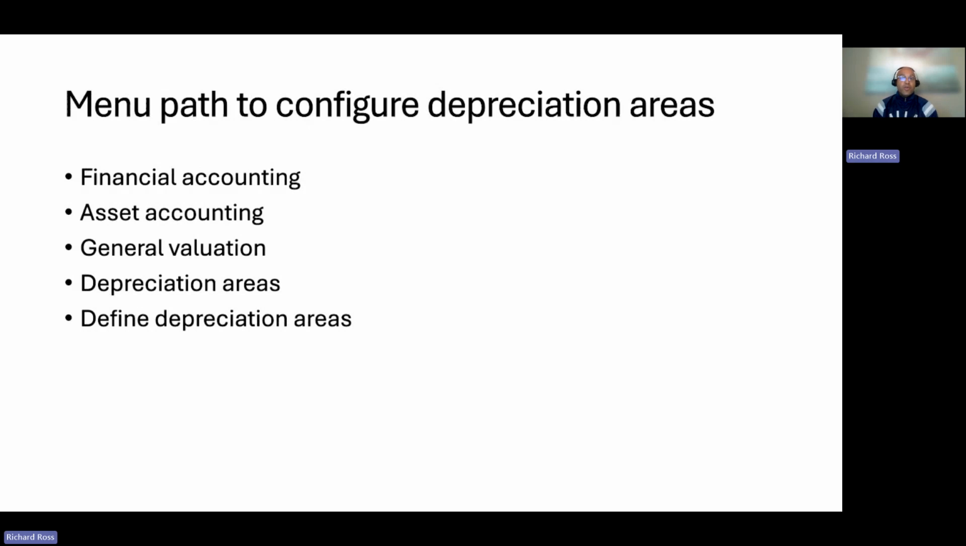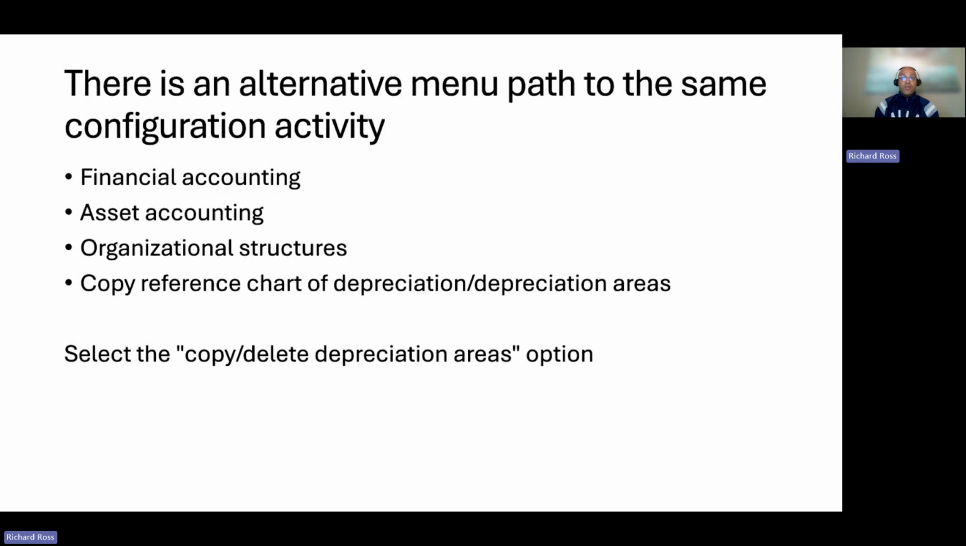Menu path to configure depreciation areas: Financial Accounting, Asset Accounting, General Valuation, Depreciation Areas, Define Depreciation Areas. There's an alternate menu path to the same configuration activity, which happens a lot in SAP: Financial Accounting, Asset Accounting, Organizational Structures, Copy Reference Chart of Depreciation / Depreciation Areas. Select the Copy / Delete Depreciation Areas option.